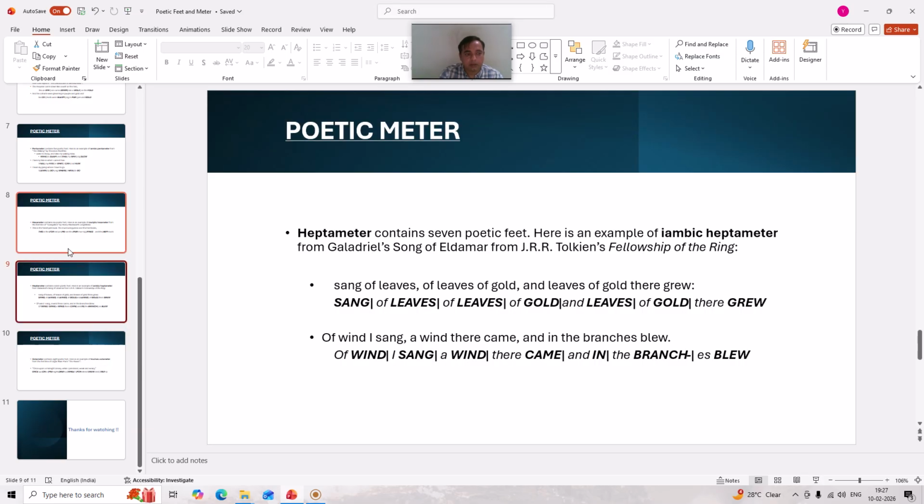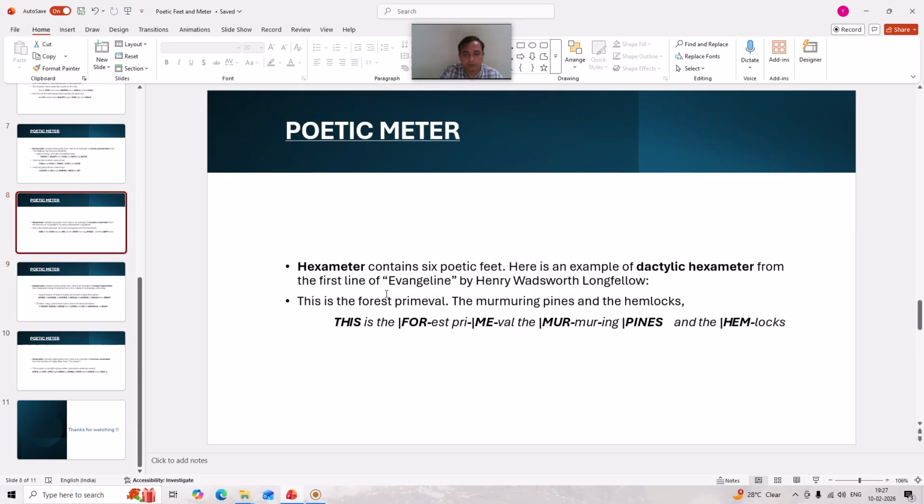And here in hexameter there is an example of dactylic hexameter. It means one stressed syllable followed by two unstressed syllables. This combination is repeated 6 times. That is why it becomes dactylic hexameter.